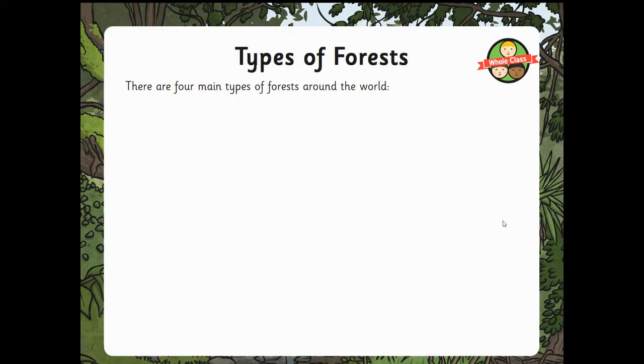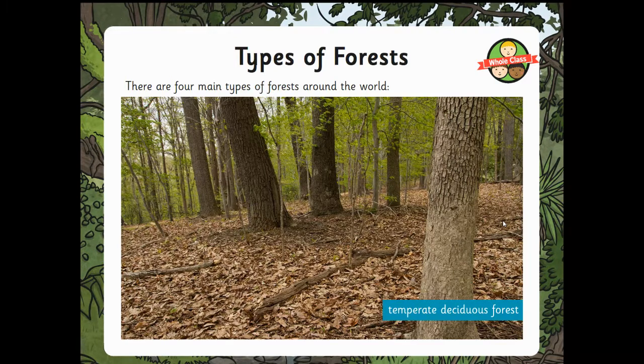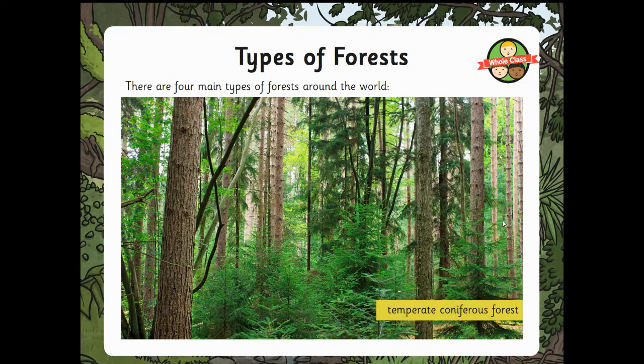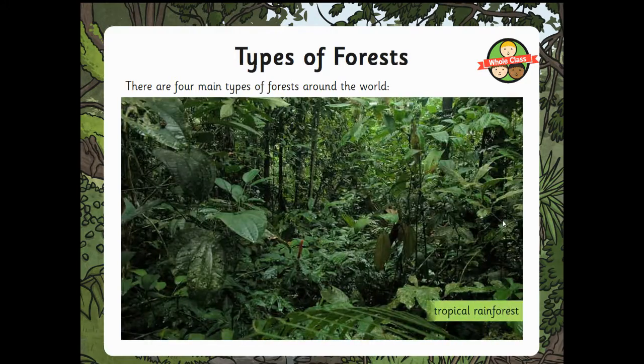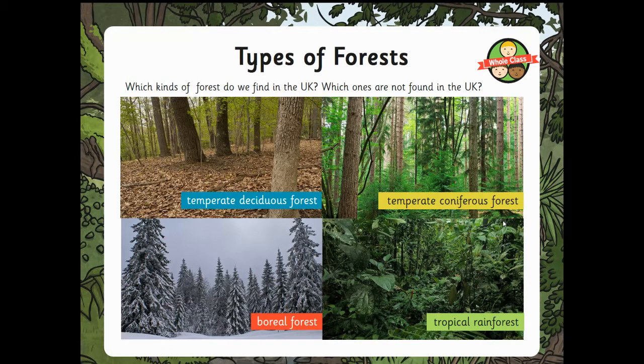There are lots of different types of forests around the world, but the four main types are temperate deciduous forest, temperate coniferous forest, boreal forest, and a tropical rainforest. We are going to be focusing on a tropical rainforest.